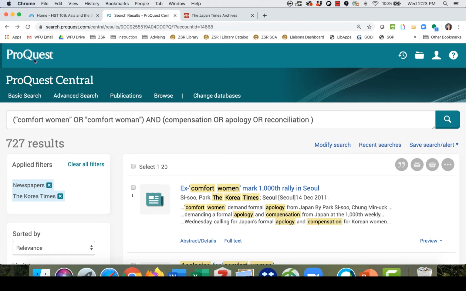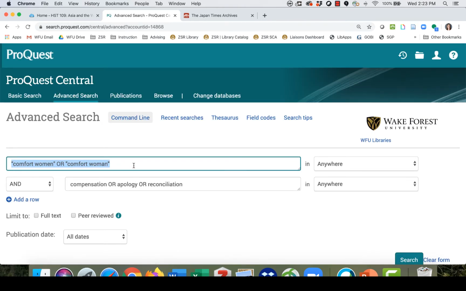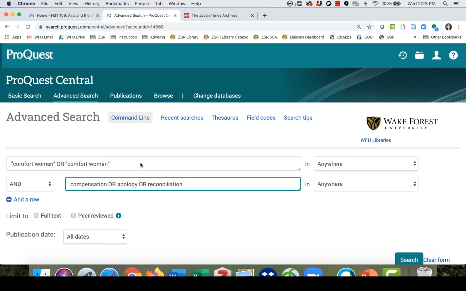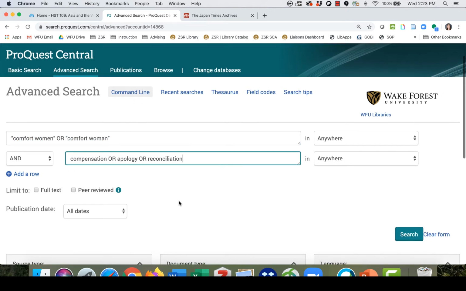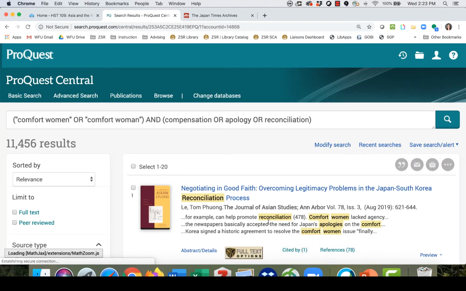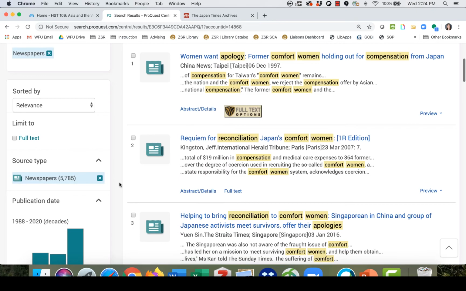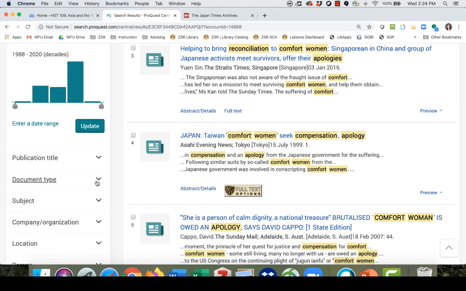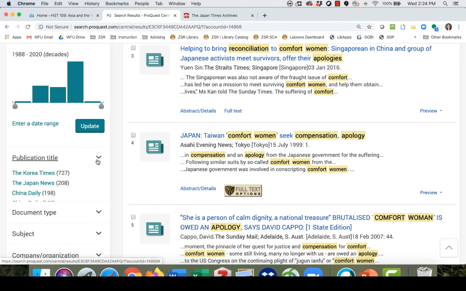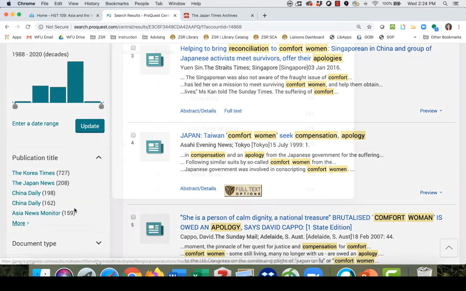So I'm going to go back and click on advanced search again. We're going to clear this out a little bit. Actually, we're going to keep this in here, but we're going to do another search to try to get the US perspective. So I'm going to keep this same search in, go back and hit search. But this time, instead of pulling from Korean newspapers, I'm going to go to newspapers again.